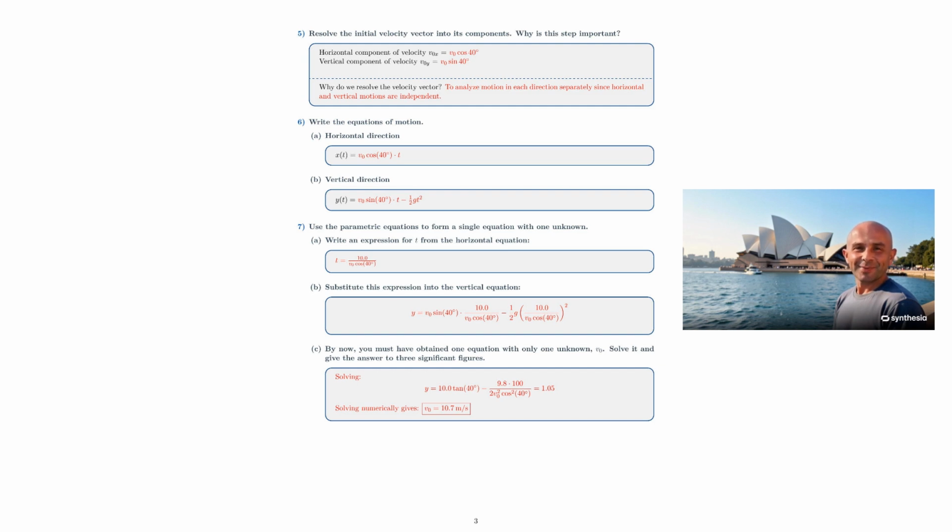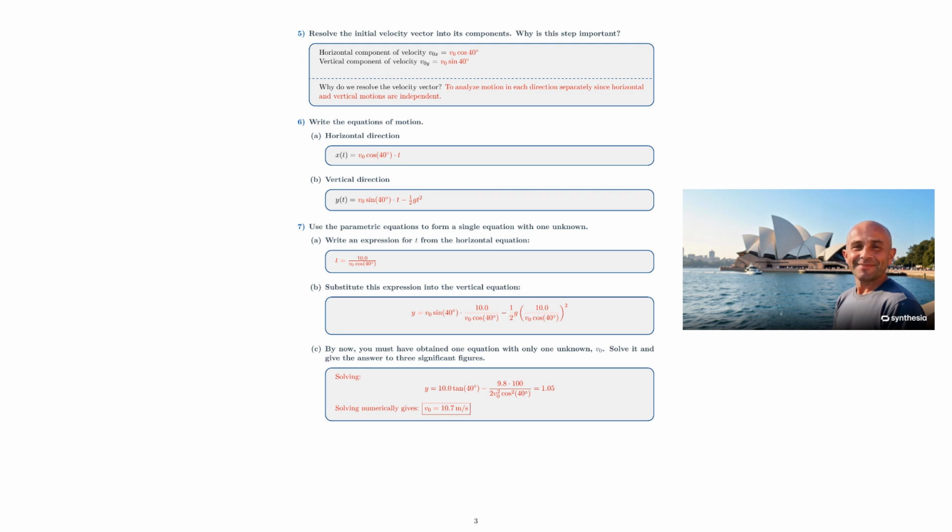6. Write the equations of motion. A. Horizontal direction: x of t equals v0 cosine of 40 degrees times t. B. Vertical direction: y of t equals v0 sine of 40 degrees times t minus 1/2 g t squared. 7. Use the parametric equations to form a single equation with one unknown. A. Write an expression for t from the horizontal equation. t equals 10.0 divided by v0 cosine of 40 degrees. B. Substitute this expression into the vertical equation.